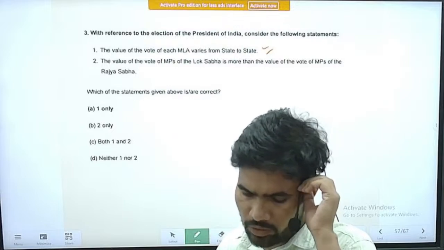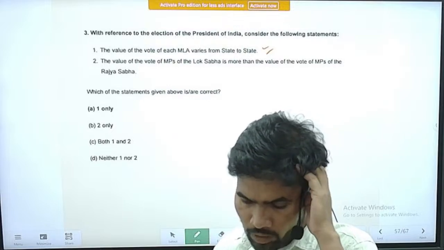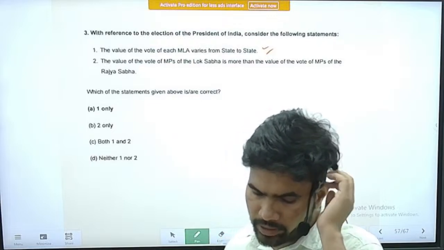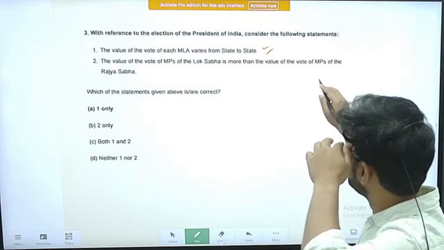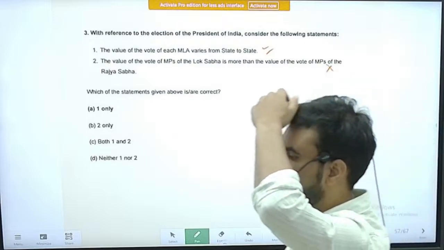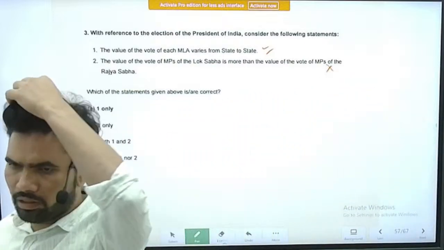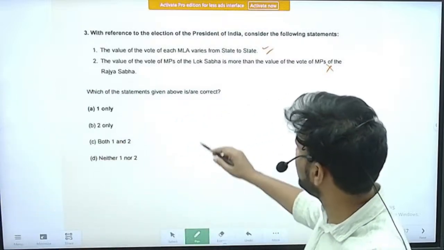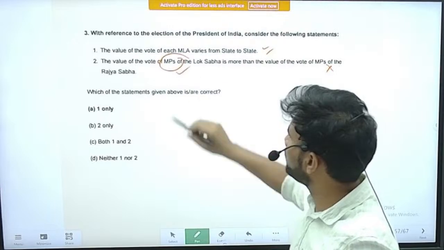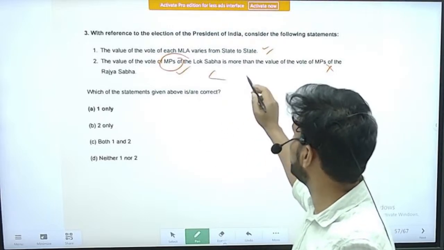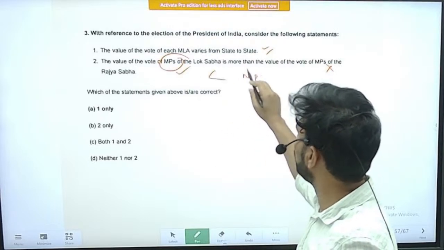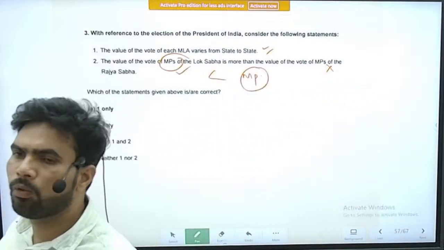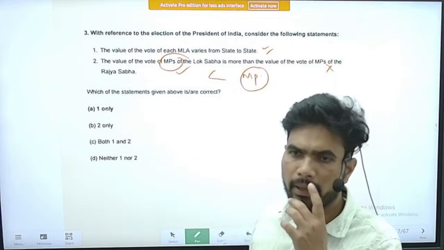Next is, the value of the vote of MPs of Lok Sabha is more than that of the value of the vote of MPs in Rajya Sabha. So this is an incorrect statement. Actually, the value of the vote of MPs of Lok Sabha is less than that of the MPs of Rajya Sabha, because in effect Rajya Sabha members are representing more numbers than the MPs.